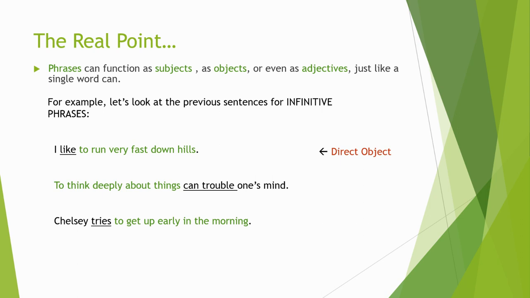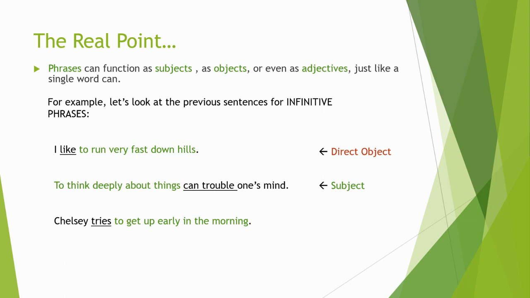To think deeply about things can trouble one's mind. Again, main verbs already identified: can trouble one's mind. In this case, I can tell right away that the direct object is mind. If the action is trouble, what is it that's being troubled? It's my mind. So that leaves me with this: what is the thing troubling my mind? It's the whole phrase working as one, to think deeply about things. So here, it's a subject.